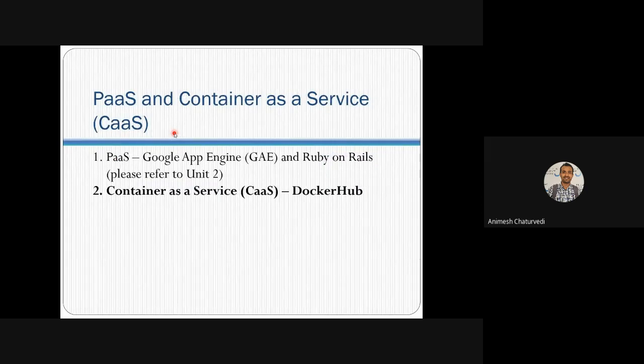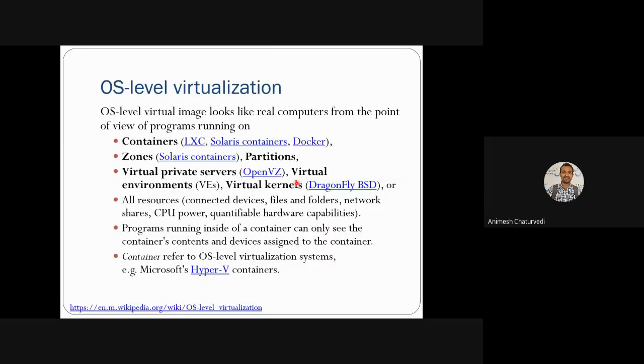So next we'll see container as a service. Basically, container as a service has OS level virtualization. If you have OS level virtualization, it means you could have a computer with various point to point programs running at the container level.